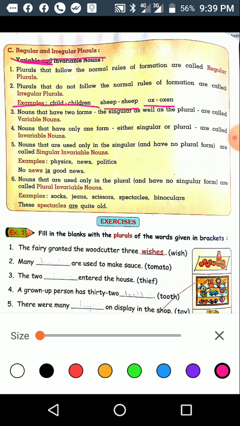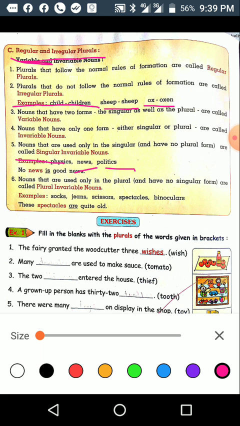Nouns that are used only in the singular and have no plural form are called singular variable nouns. Examples: physics, news, politics. Here a sentence is given: no news is good news.